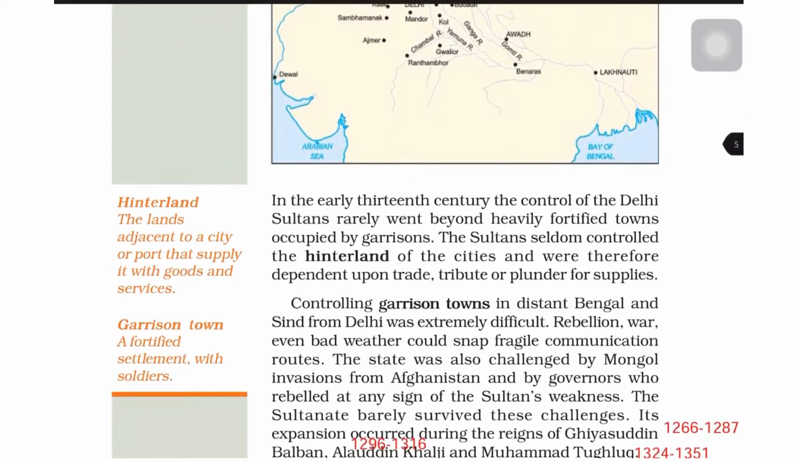Before moving, let us learn the meaning of these words. What is hinterland? The lands adjacent to a city or port that supply it with the goods and services. What is a garrison town? It is a fortified settlement with soldiers.